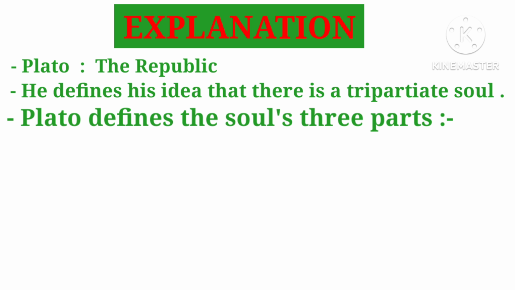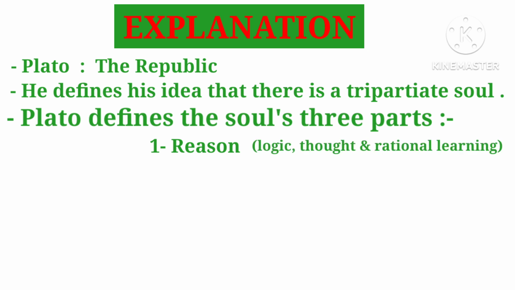So let's discuss. First one is reason. This is the part of the soul that loves logic, thought, and rational learning. The main aims of this part are truth and practicing logical thinking. And in the city, it corresponds to a class that Plato calls the guardian class, which are philosopher kings who have the most extensive education. Guardians are capable of setting the proper ends of both foreign and domestic actions. And this part of the soul is also wise and able to make decisions that are just.